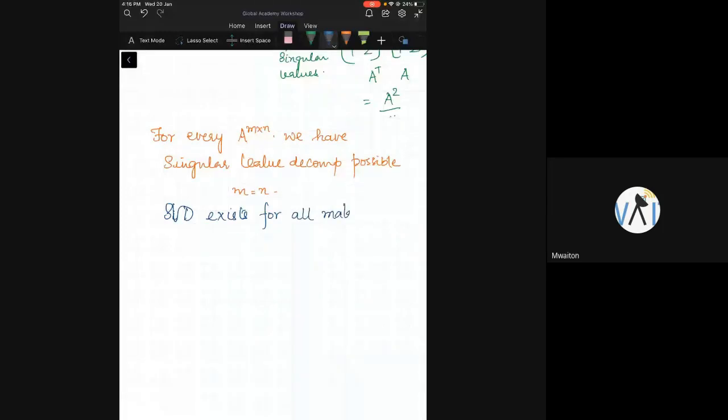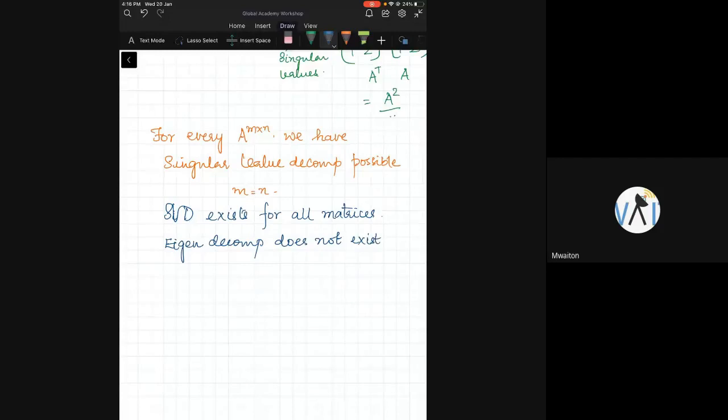Whereas eigen decomposition does not exist for all. It's not even defined for a rectangular matrix. Even for square matrices, there are certain matrices which do not have eigen decomposition. But even for such matrices, singular value decomposition will always exist.